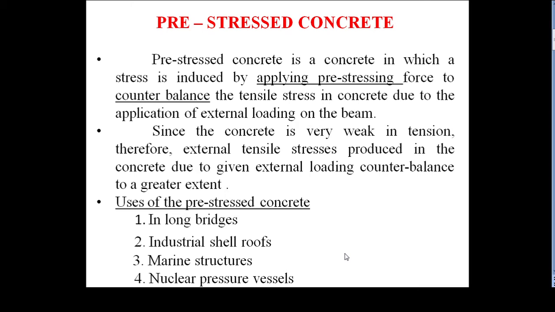Then the well-known engineer Eugene Freyssinet, the French scientist, used high tension steel wires with an ultimate strength as high as 1725 MPa and yield stress over 1240 MPa. He is often referred to as the father of pre-stressed concrete.